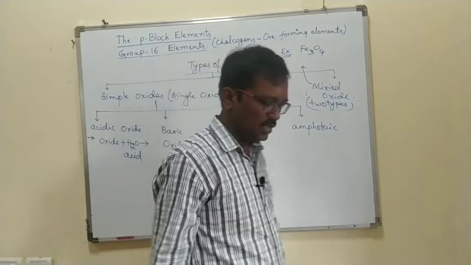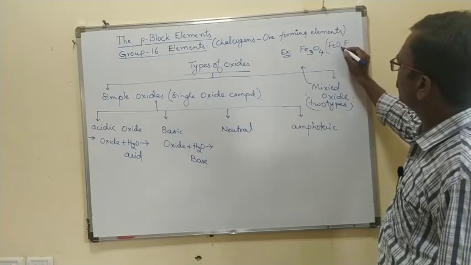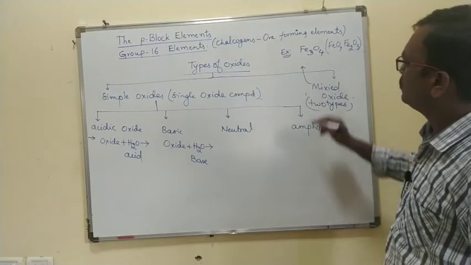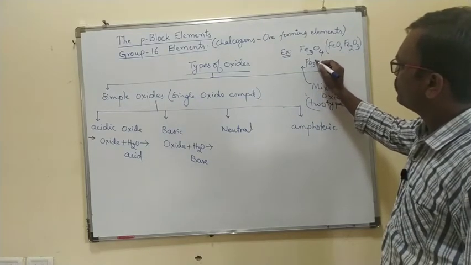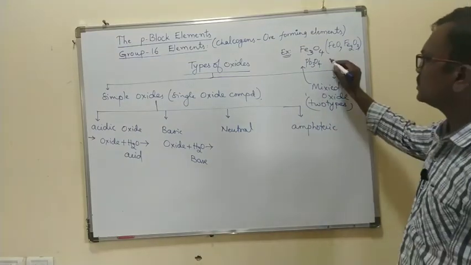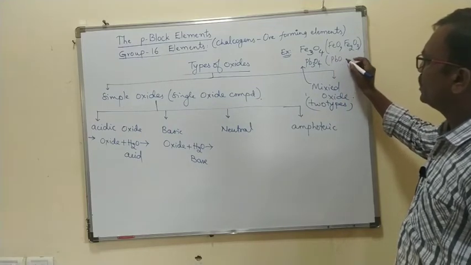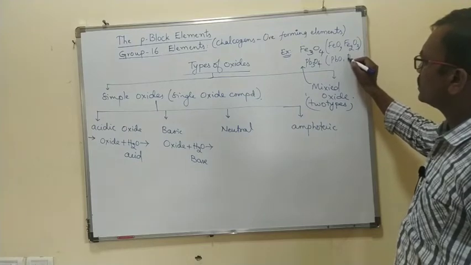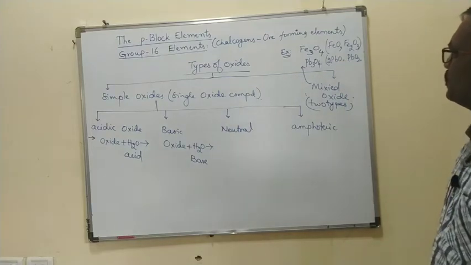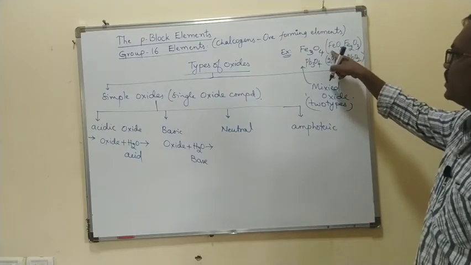Fe3O4 contains ferrous oxide and ferric oxide, FeO and Fe2O3. Right. Pb3O4, just now we discussed thermal decomposition of Pb3O4 gives oxygen, right? Pb3O4 is generally a lead oxide, which is 2 PbO plus PbO2, lead oxide plus lead dioxide. So one is monooxide, one is dioxide.